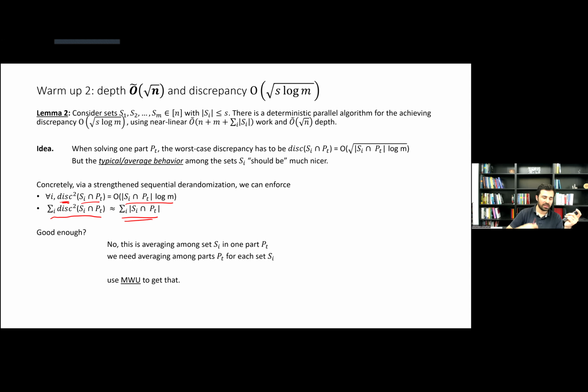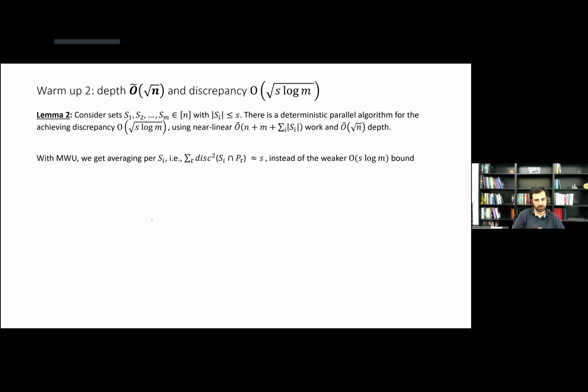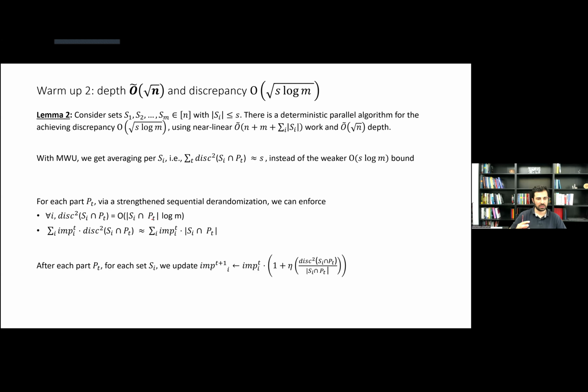Right? And this is something that we can appeal to our usual friend, multivariate weight update, to move an averaging from one dimension to the other, right? So concretely in this setting, when dealing with each part, we want from that part the discrepancy squared for each set to be as we had before, right?